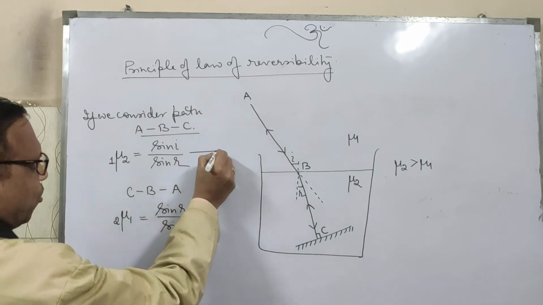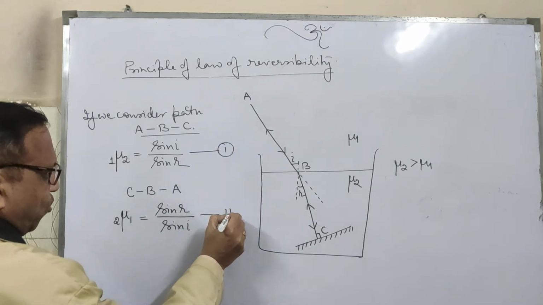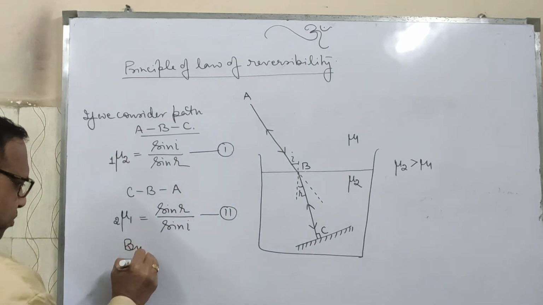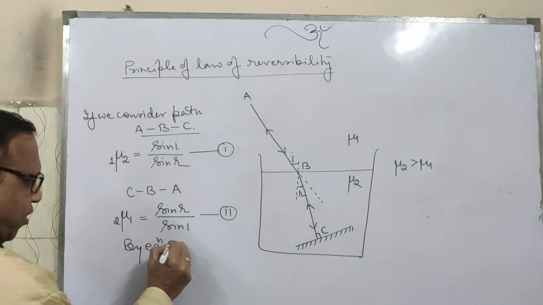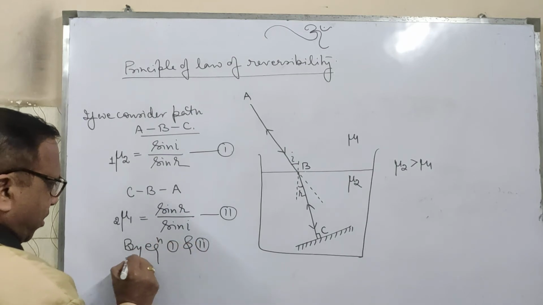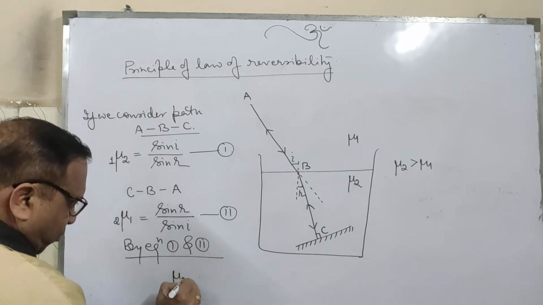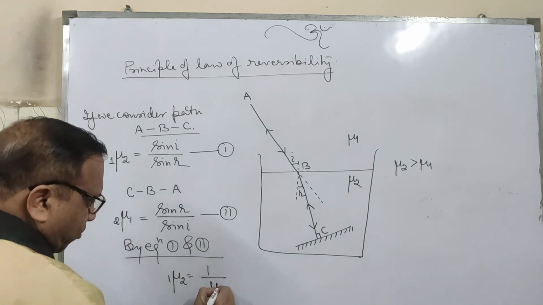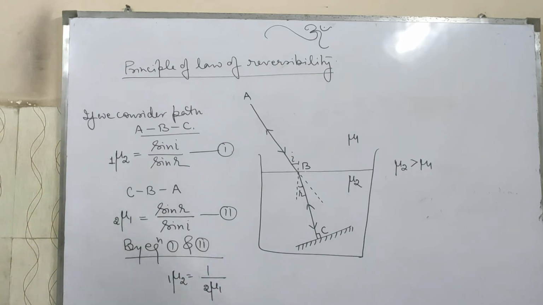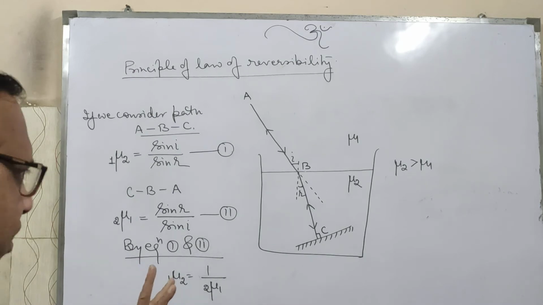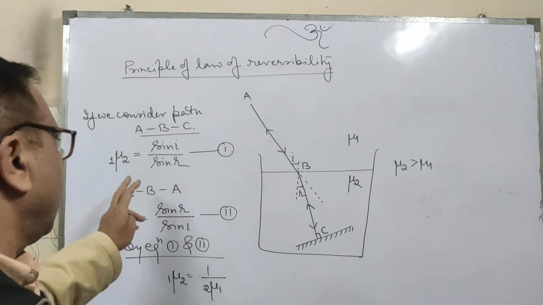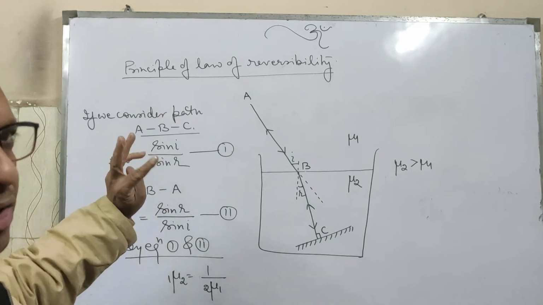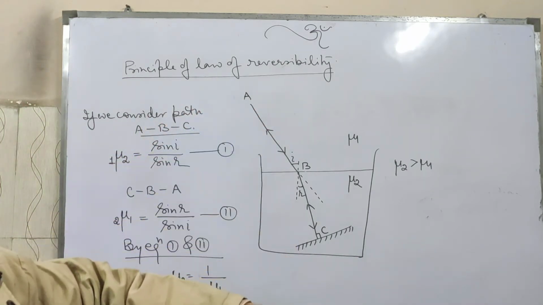So by these two equations, by equation 1 and 2, we can write refractive index of 2 with respect to 1 is equal to 1 upon refractive index of 1 with respect to 2. Is it right? So it is known as the law of reversibility. If we interchange 2 and 1, it will become reciprocal.